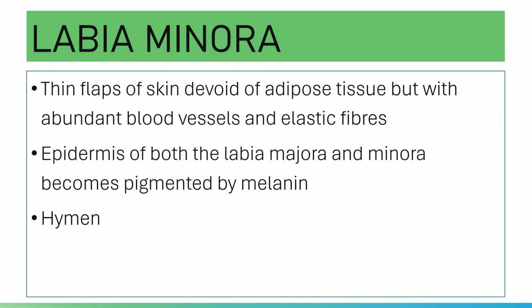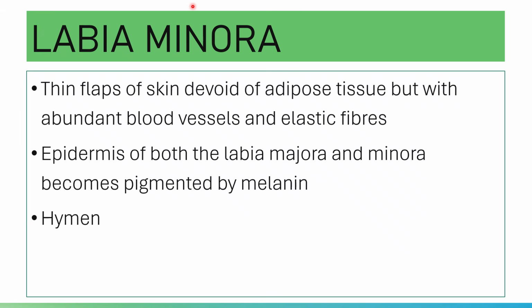Of your labia minora, although hair follicles are absent, there are many sebaceous glands that open directly on the epidermal surface. Please note that your labia minora are thin flaps of skin devoid of adipose tissue but have abundant blood vessels and elastic fibers.